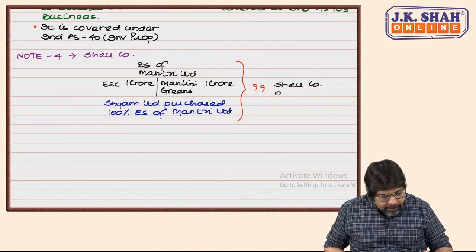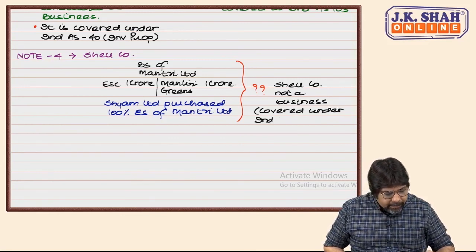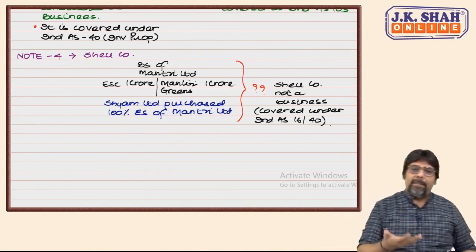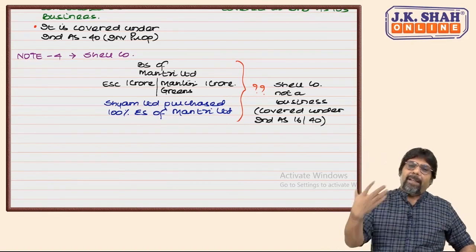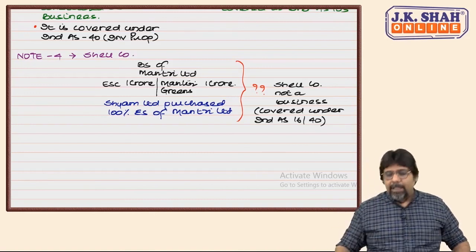Shell company, not a business. Covered under Ind AS 16 or 40 as the case may be. If you have purchased for your business use, then it is 16. If you have purchased for the purpose of letting it out, then it is investment property. It depends on what is the reason for purchase.